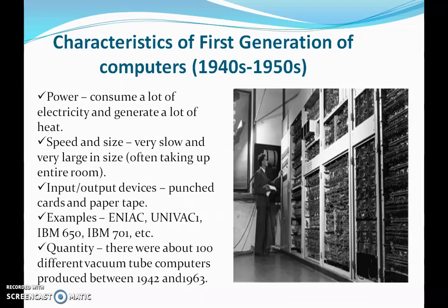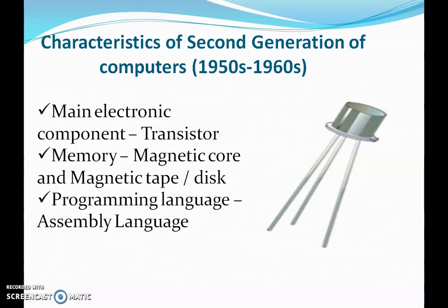Then the input output devices used were punch card and punch paper tape. And the examples of those computers were ENIAC, UNIVAC, IBM 650, IBM 701, etc. And regarding quantity, only 100 different vacuum tube computers were produced during 1942 and 1963.